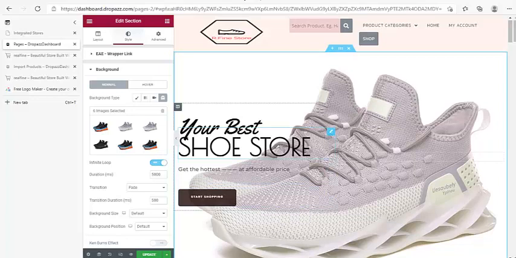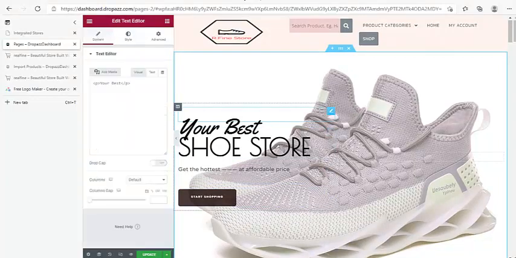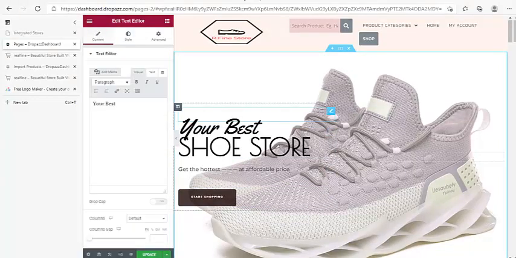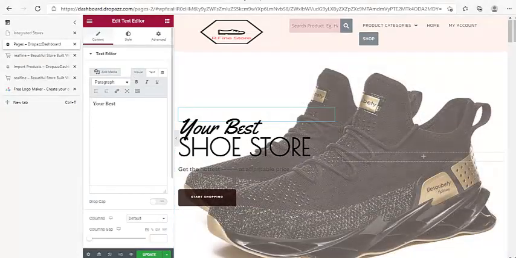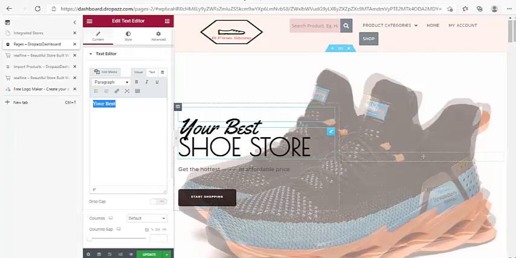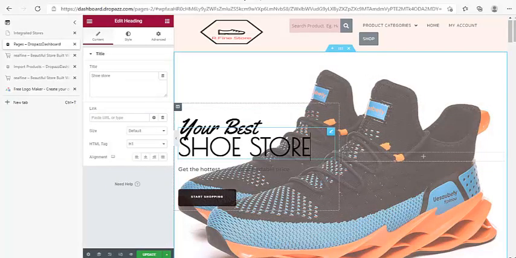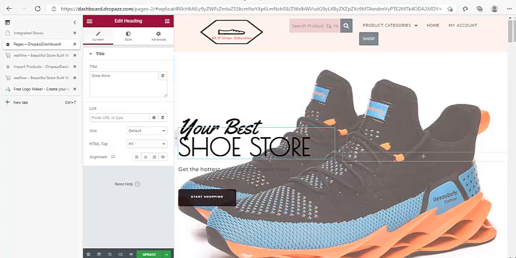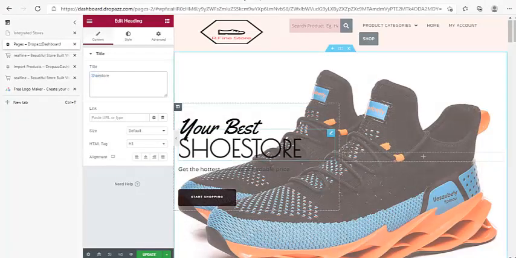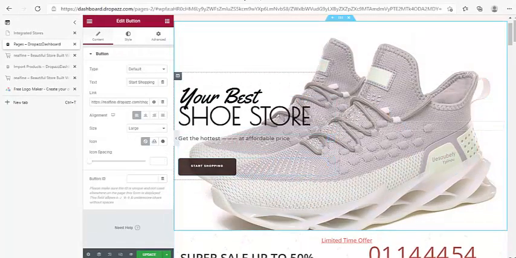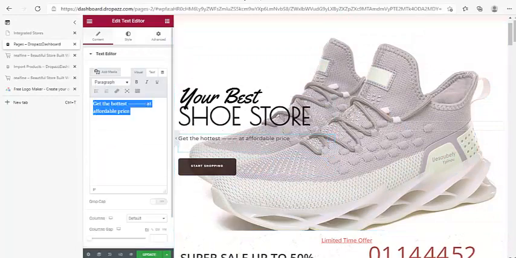Now the next thing is the text. Each of the text, just click on it and change it. Please don't do anything that is undoable. Just click on each text, and then by the side here you see the words, and you change them to what you want. Like the other one that was showing, it says your best hair or beauty store. So I change it to shoe. I just type shoe here, and then it became your best shoe store. You can equally change this subtitle here to your choice too.